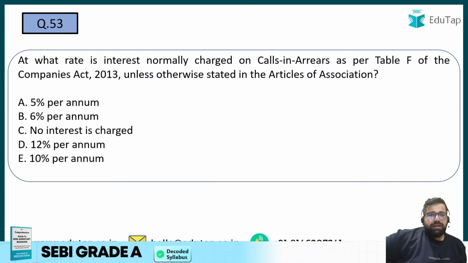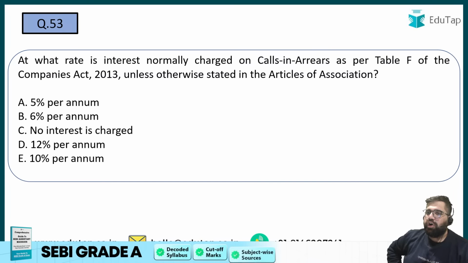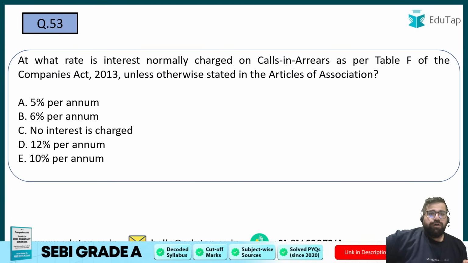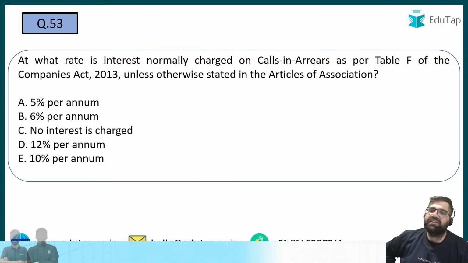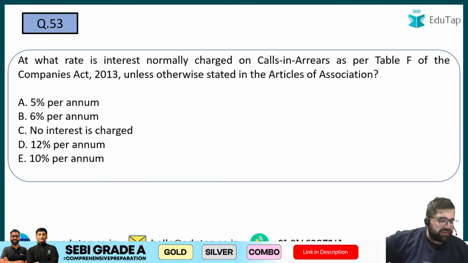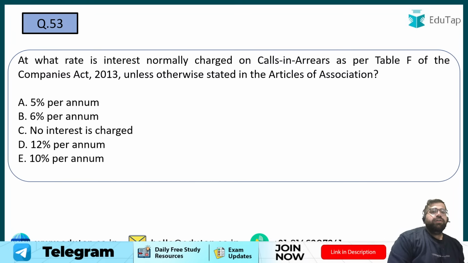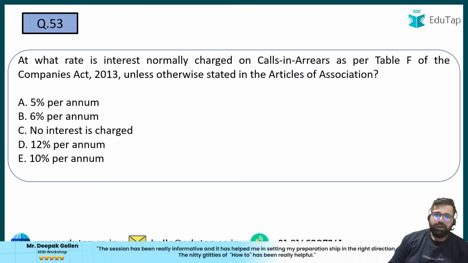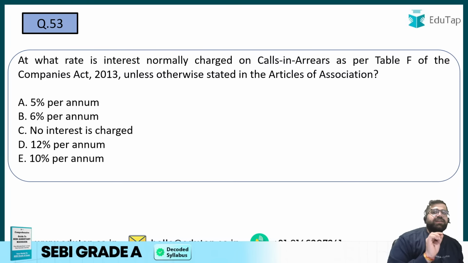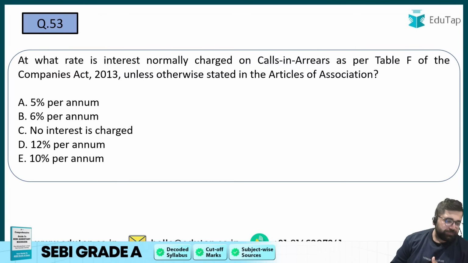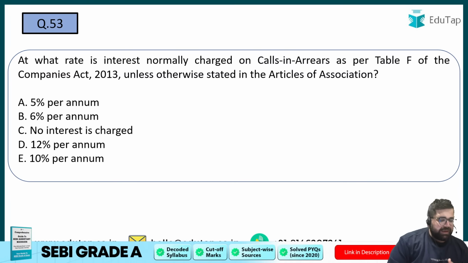At what rate is interest normally charged in call in arrears as per Table F of the Companies Act 2013, unless otherwise stated in the AOA, which is Articles of Association? Question number 53. Call in arrears is basically that I have not received the money, so the company has the right to charge interest on it. What is the rate of interest which is mentioned in Table F of the Companies Act? Please tell me the right answers.